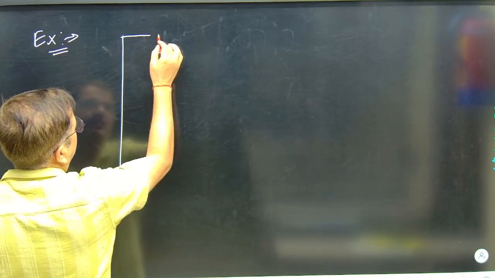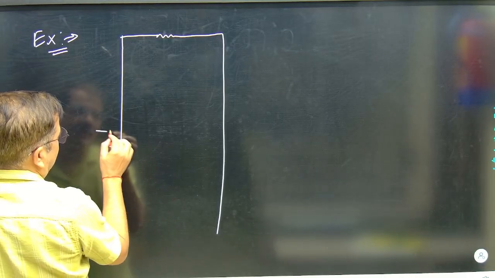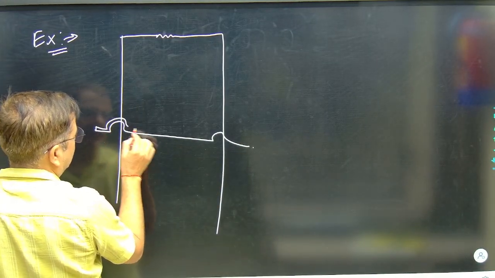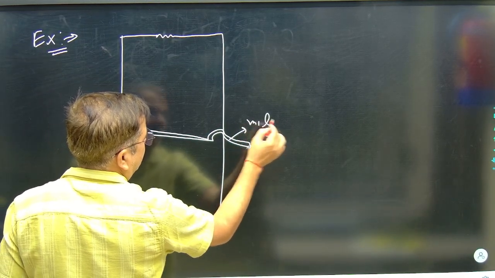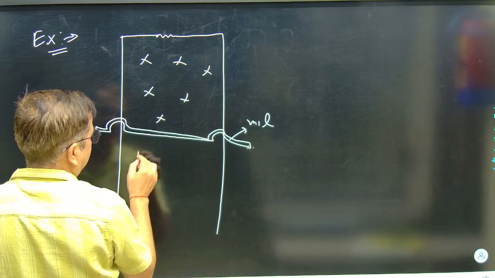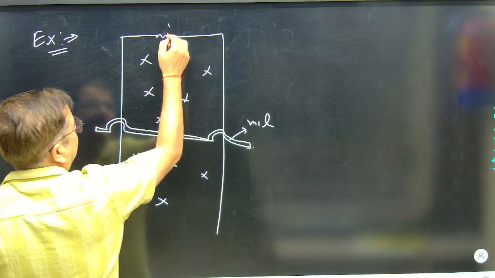Suppose this is a U-shaped figure in the vertical plane, and there is this rod moving. Again this rod is of length L and mass M. There is some magnetic field present like this, and this is the resistance R.